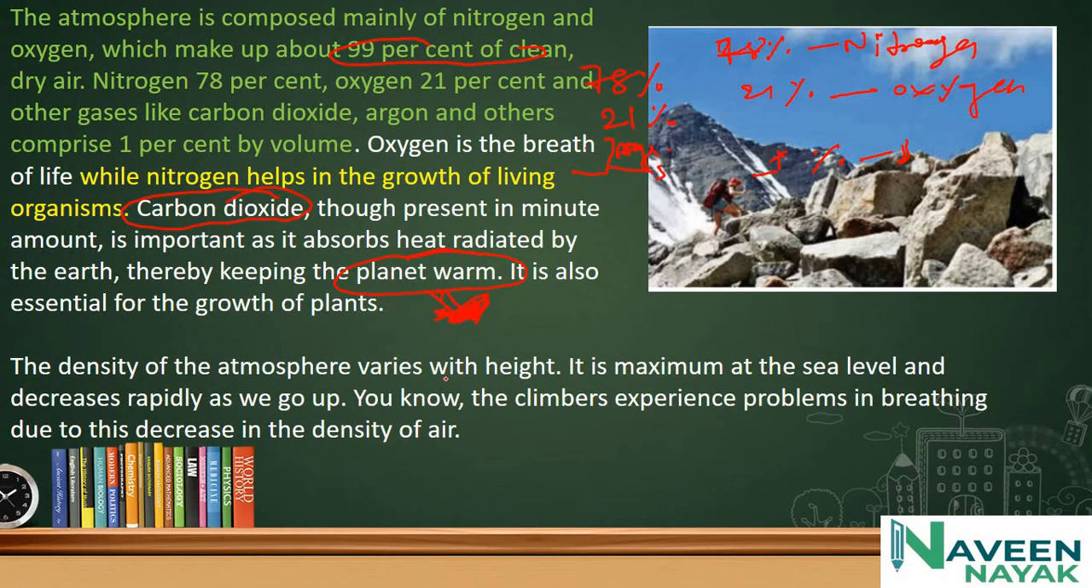The density of the atmosphere varies with height. Density is maximum at sea level and decreases rapidly as we go up. Remember this. Climbers experience problems in breathing due to the decrease in density of the air. In news channels, those climbing Mount Everest carry oxygen cylinders on their backs, because the density of the air is very low at that height.